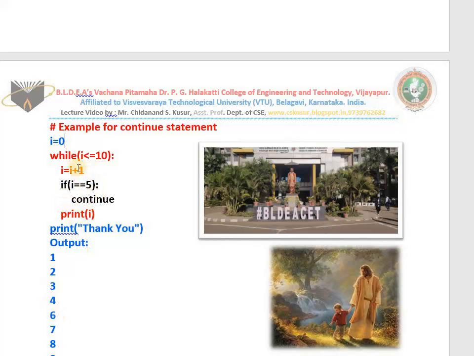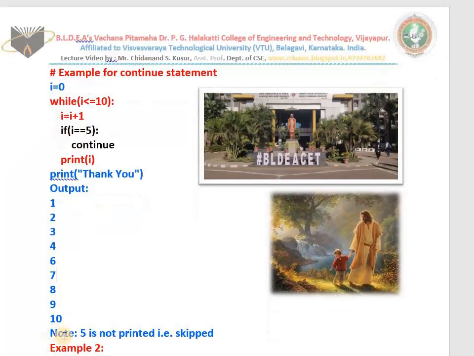First time I is 1. Is I 5? No. 1 will be printed. 2 prints. 3 prints. 4 prints. 5. I is 5. Continue. Continue means it comes above. I becomes 6. That means 5 is not printed. I becomes 6. Then is I 5? No. 6 prints. 7 prints. 8 prints. 9 prints. 10. Note what happened. 5 is not printed.